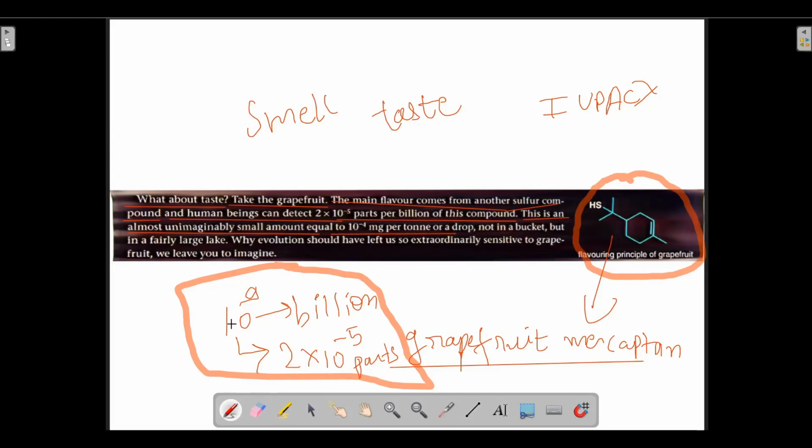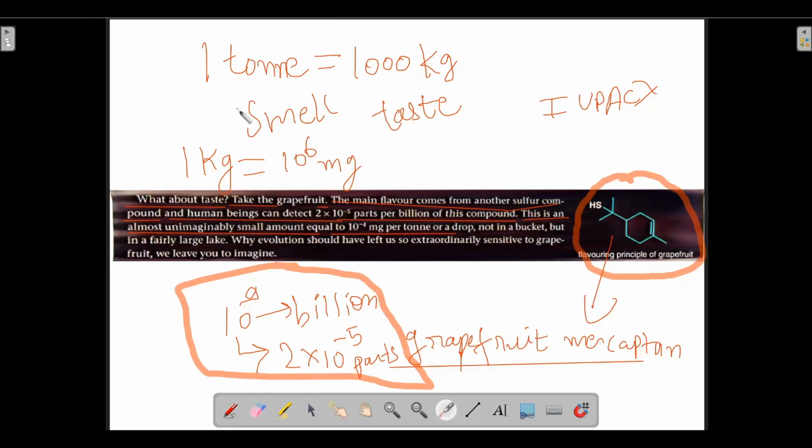Now what does a ton mean? 1 ton is equal to 1000 kg. And in 1 kg, how many milligrams are there? Not 10 to the power 3, sorry, 10 to the power 6 milligrams. In 1 kg, 10 to the power 6 milligrams are present. And in 1 ton, 1000 kg are present.